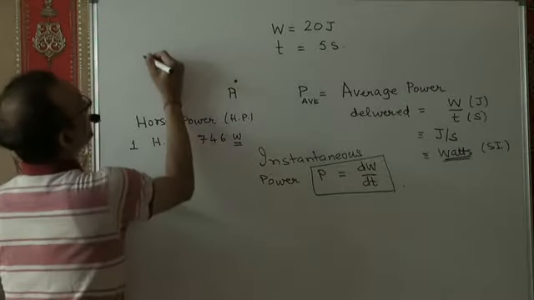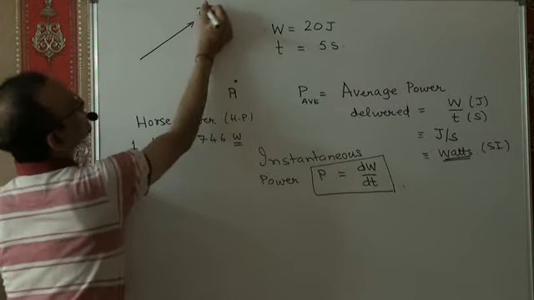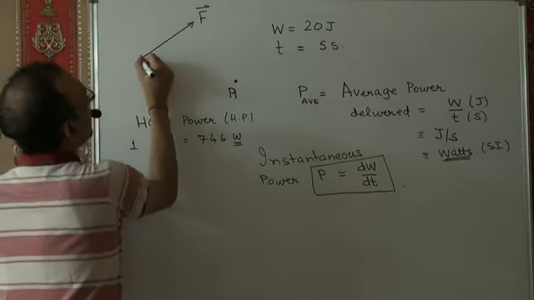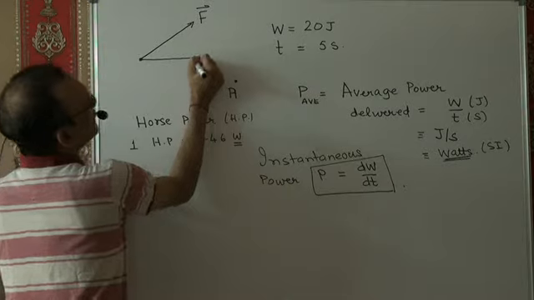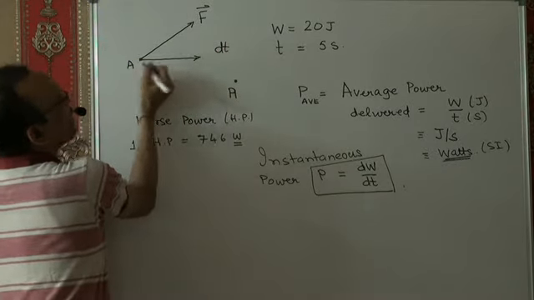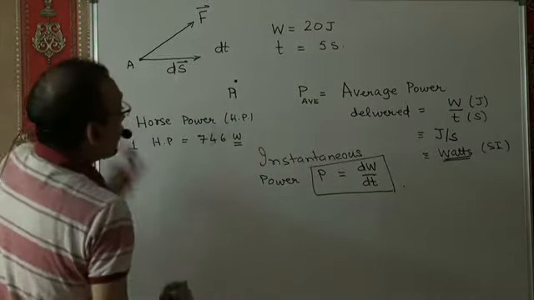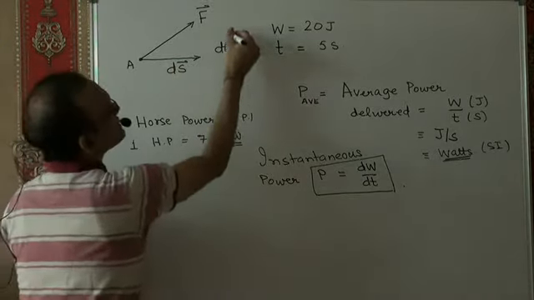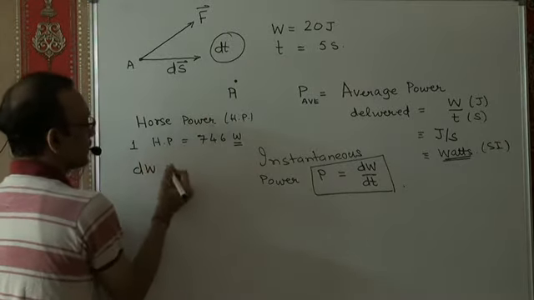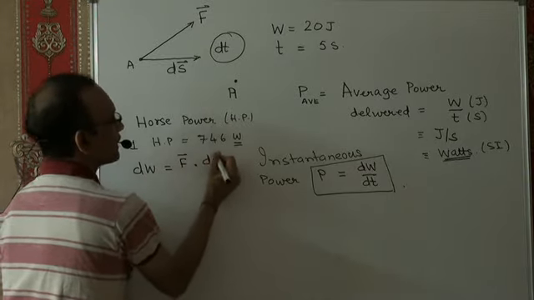For example, say there is a force F acting at a certain instant on a particle, and in a small time dt, let's say the particle at A gets displaced by an amount ds. Then what is the work done by F in dt seconds? The work done, call it W, in dt seconds, is going to be F dot ds.